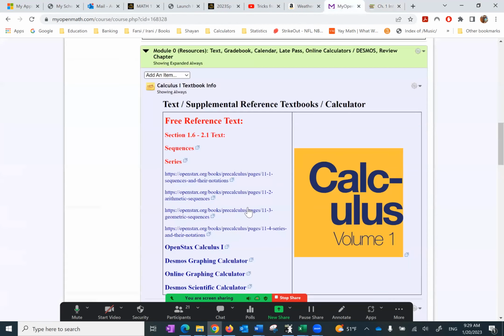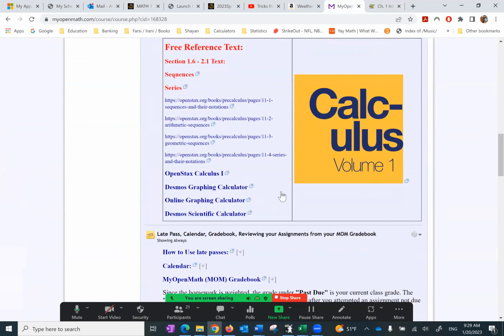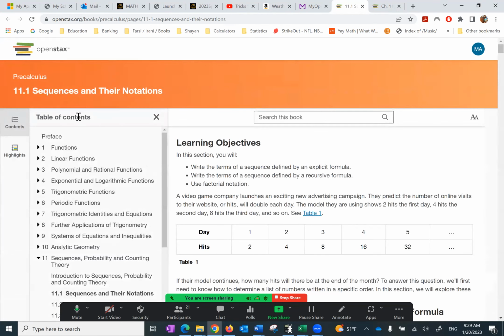Okay, so I've used other text here. As we come across it, you'll see it. And so we have, for example, the book here for pre-calculus. It's some sequences and their notation. When we cover that, it's here.